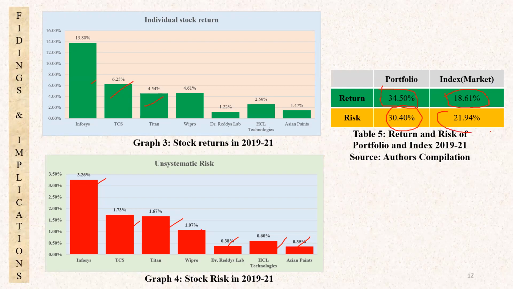And the market risk is 21. So for 21% risk, the market is giving 18% return, but the portfolio which we have created with 7 stocks has given 34.5% return with 30.4 risk.